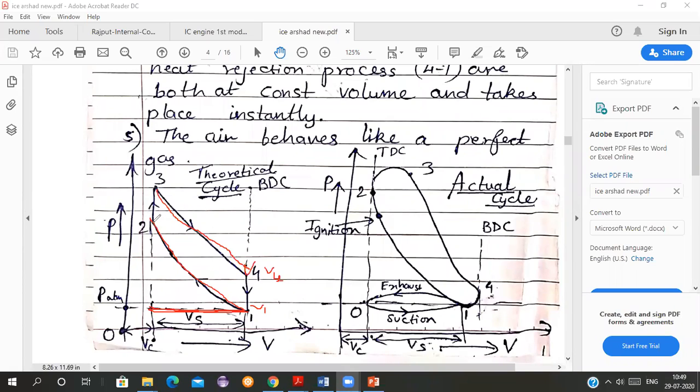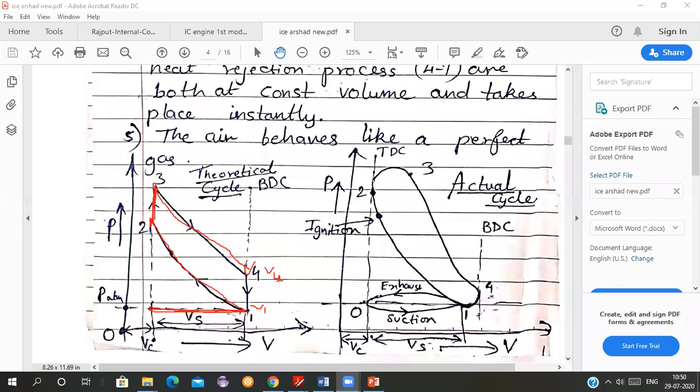So the pressure is different, but the volume is the same. Again, at the points 2 and 3, the volume is the same, but the pressure is different. What is the volume here at point 2 and at point 3? The volume is the same. The volume is VC, that is the clearance volume.